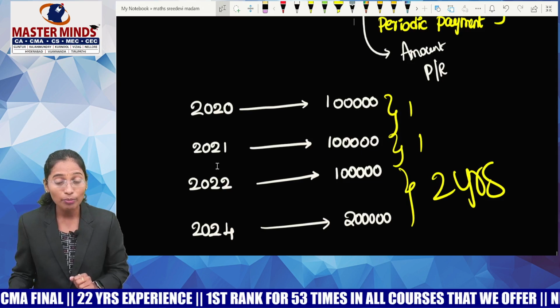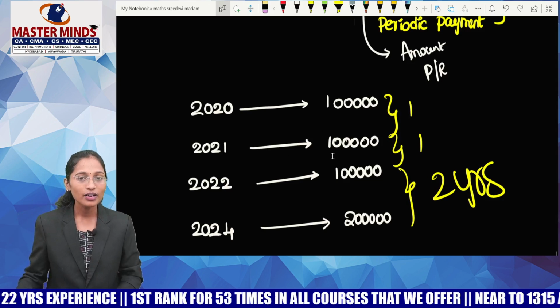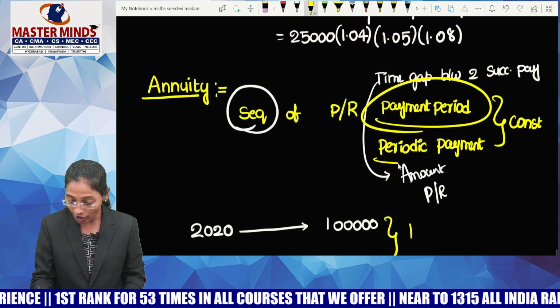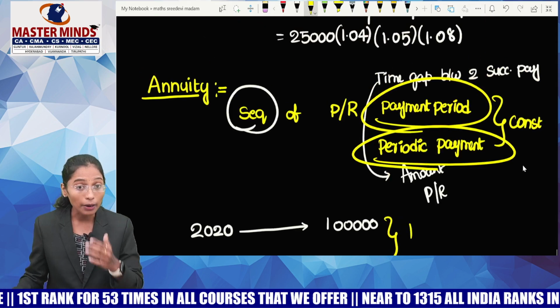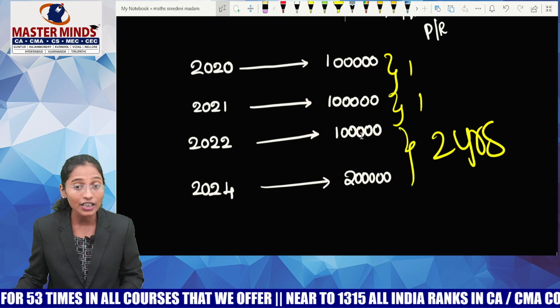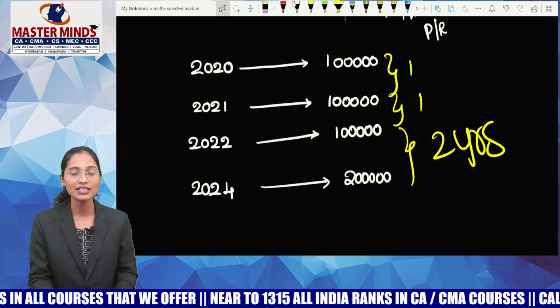Try to understand, and one more thing. Within that payment period, how much money was paid by you? Initially 1 lakh, 1 lakh, 1 lakh and then 2 lakhs. So the periodic payment is also not constant. When do you say that a sequence of payments or receipts is considered an annuity? If both the payment period and the periodic payment are constant, I'll call it an annuity.